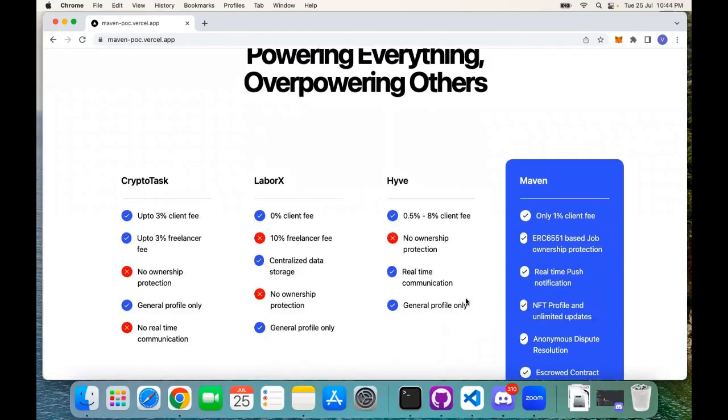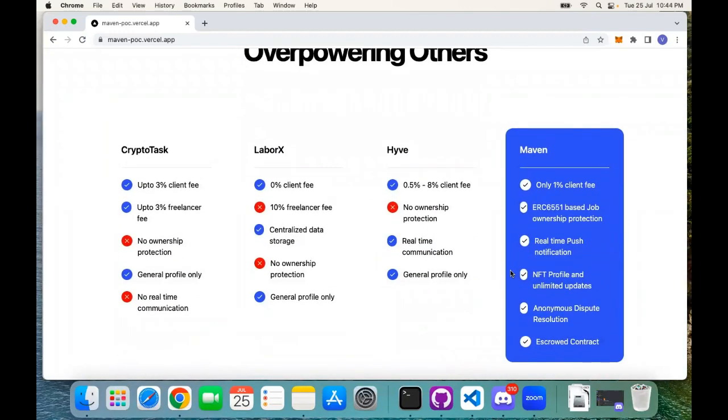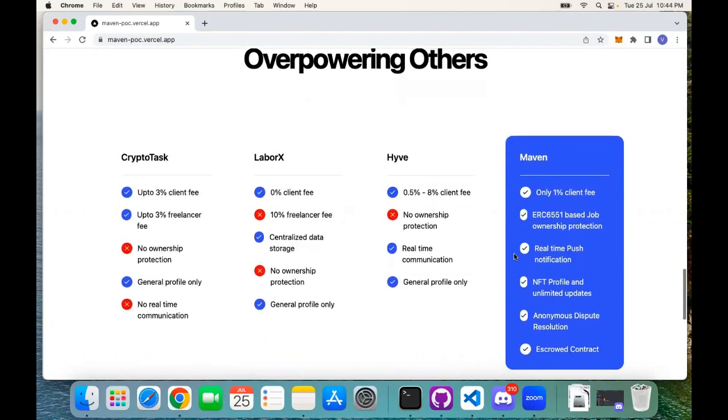With this, we are overcoming many of the existing solutions. We are taking a minimal fee, we are using job protection with ERC 6551, and we are using real-time notifications for any communication or anything that is happening on the platform. We are using NFT profiles rather than general profiles, and we have anonymous dispute resolution using Chainlink VRF. So those are some of the features.